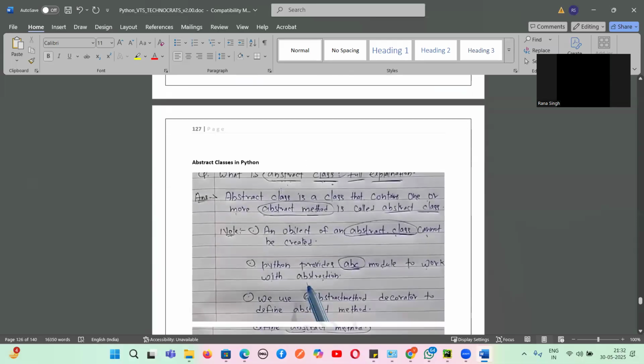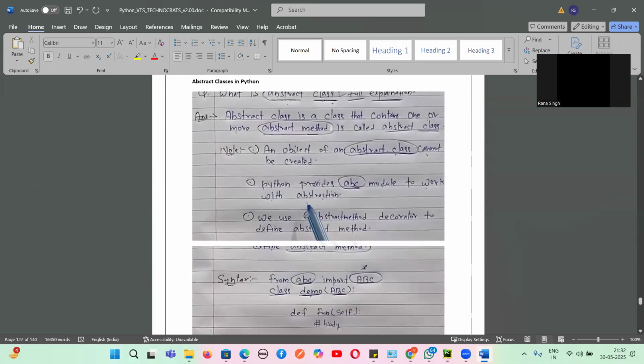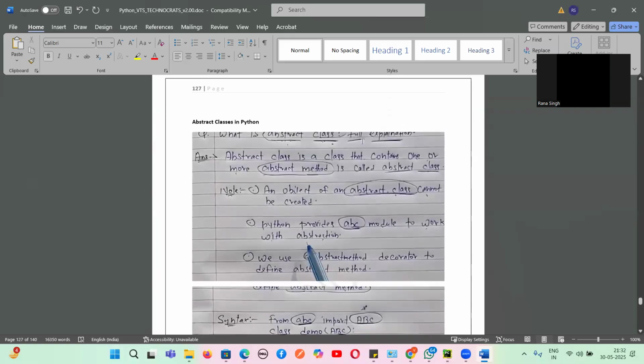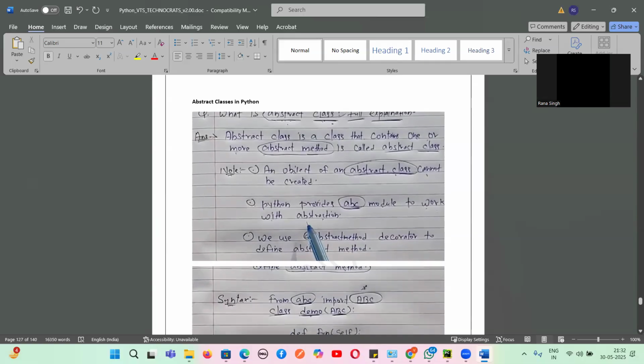So first we have to understand, guys, what is an abstract class. An abstract class is a class that contains one or more abstract methods. If a class consists of an abstract method, that will be called an abstract class. An object of the abstract class cannot be created, and Python provides the ABC module to work with abstraction. And we can use the @abstractmethod decorator to define an abstract method.